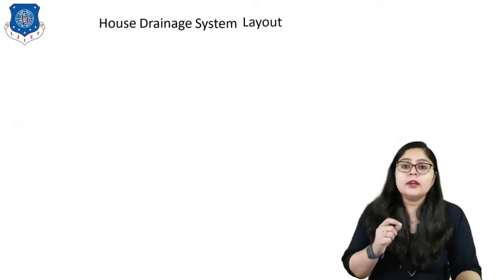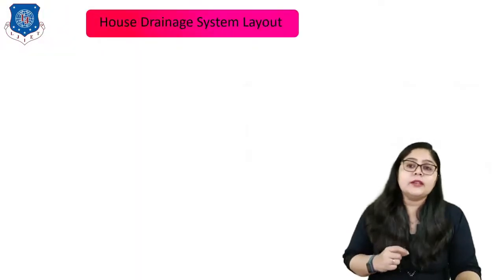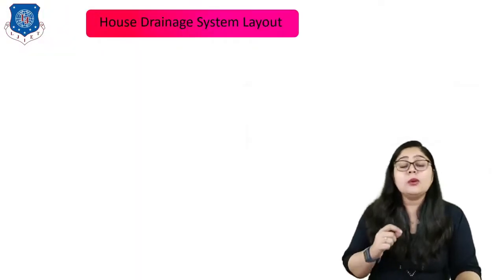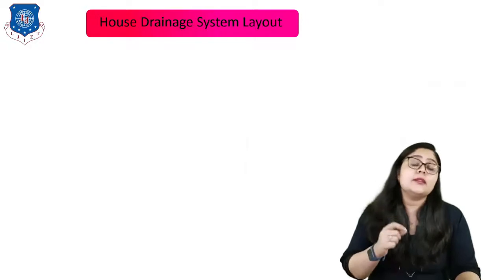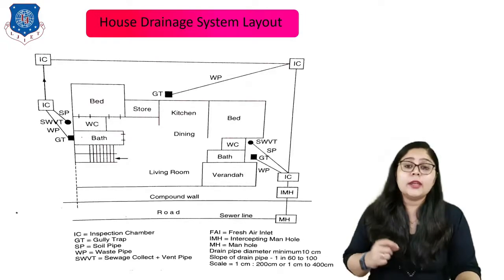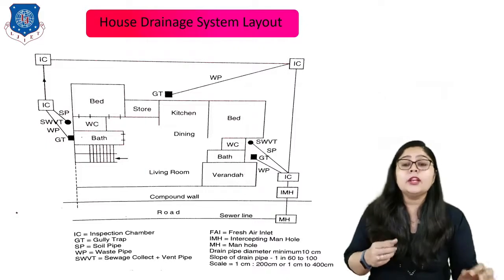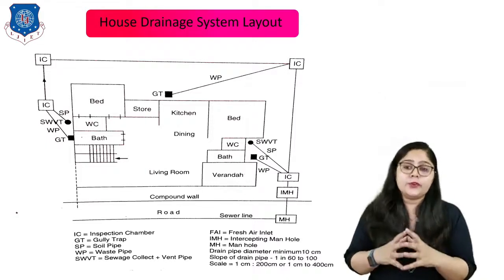So that is our second topic, where we have understood it in detail. Now let us understand the house drainage system layouts. Here you can see one layout where the different components are mentioned first, like bed, store, kitchen, dining, right?